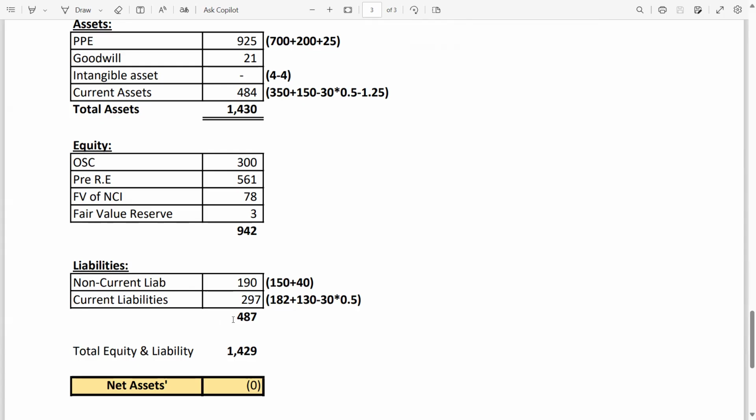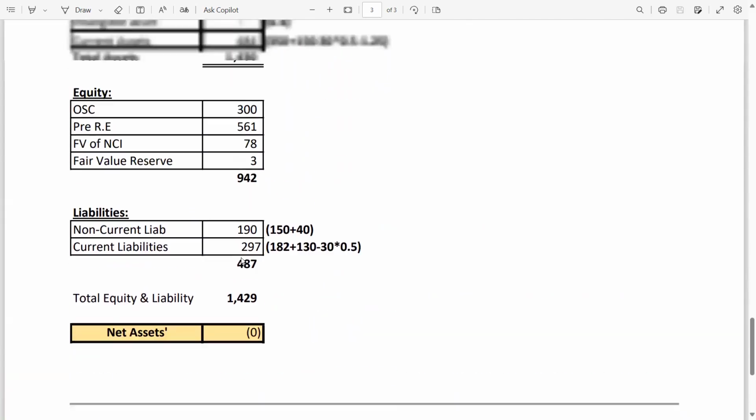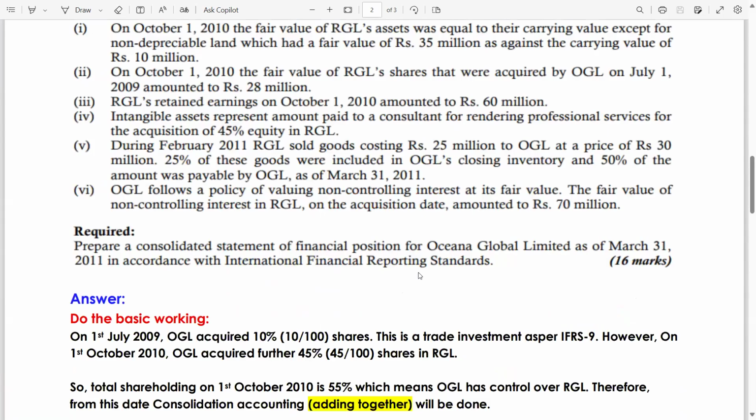Now guys, total of the liabilities is 487 and the total of the equity is 942. Once you add together, you will get 1492. So it means the net asset is the same as 1429, because of rounding off it is 1430. So it means the consolidated statement of financial position balances, it tallies. So now guys, we are done with this question. This question comes for 16 marks. I hope I explained each and everything which is relevant to this topic and to this question.